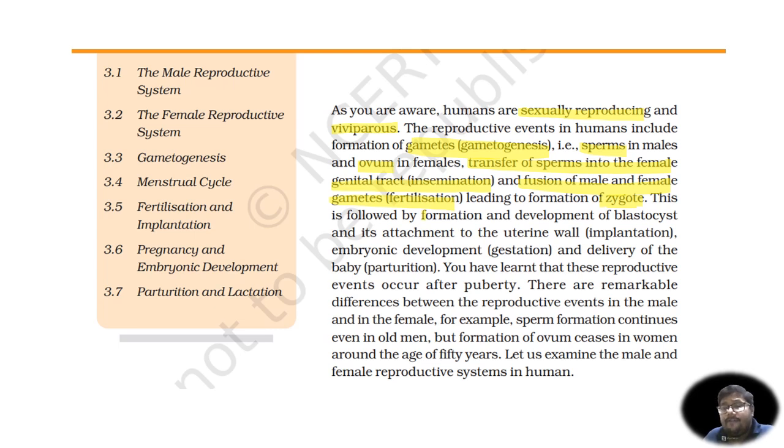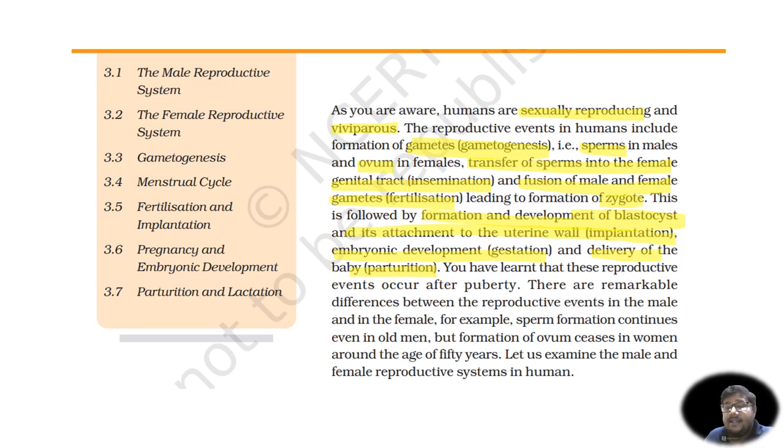This is followed by formation and development of blastocyst. Now in the NCERT they have skipped the morula stage. But you must remember that after zygote, blastocyst is not formed immediately. First, the morula stage is formed, and then the blastocyst stage is formed, and its attachment to the uterine wall. This is called implantation. After implantation, the embryo will undergo development, which is called gestation, and finally, at the end of this developmental period, there will be delivery of the baby, which is called parturition.